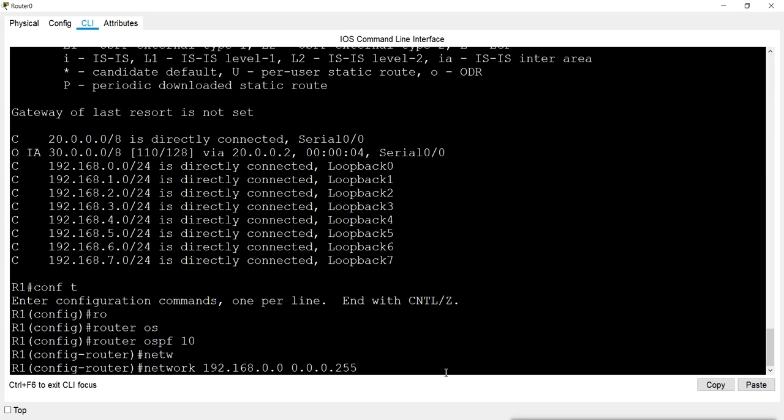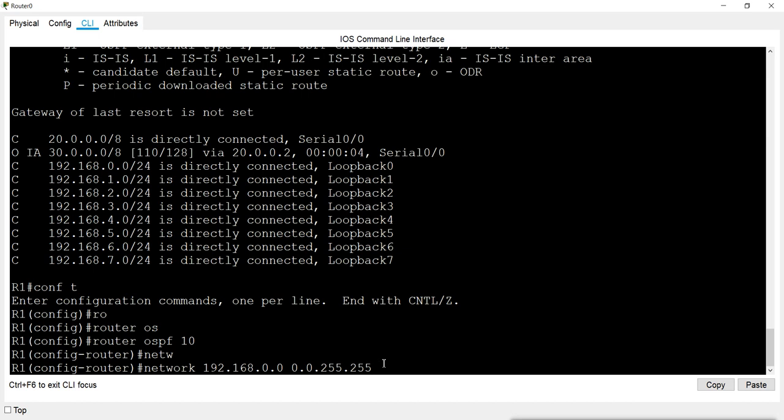It should be like this because it is class C. In class C we have three parts as 255, so they will become 0, and the last one will be 0, so it becomes 255. So for this network, the wildcard bit should be like this. But the wildcard bit I am using here with this is this.